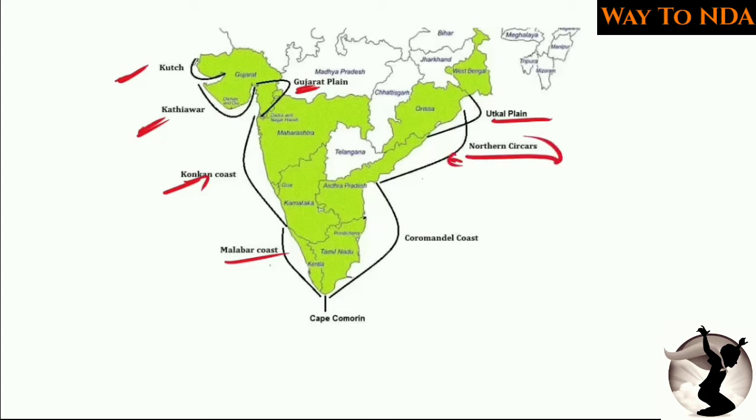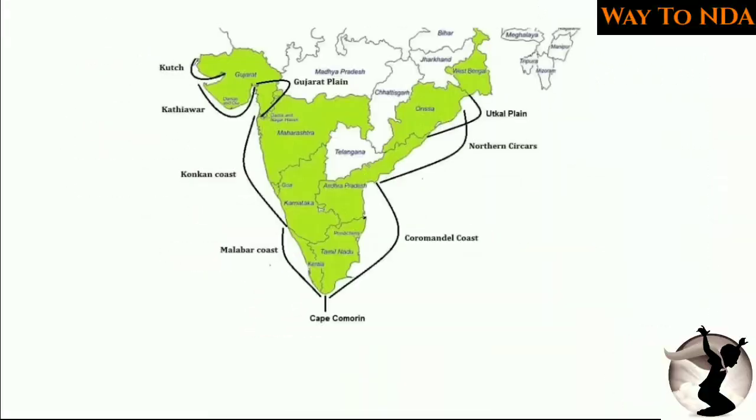Okay, and you will find the Coromandel coast. So these are the areas which you should remember. And at the south you will find the Cape Comorin area, the southern point of India, near Kanyakumari.